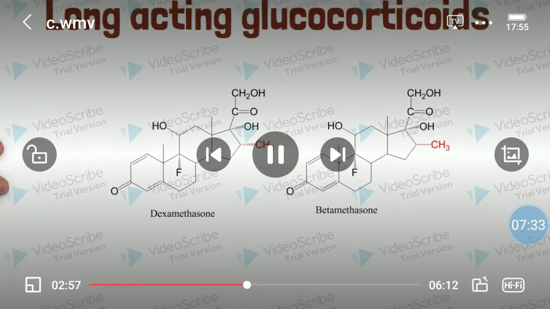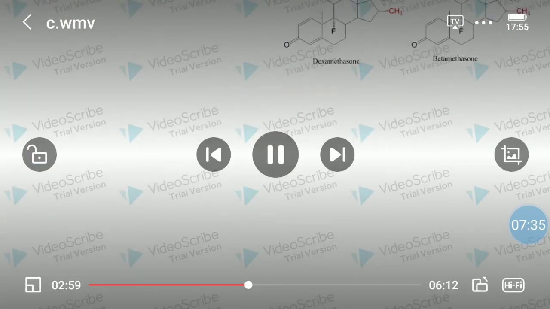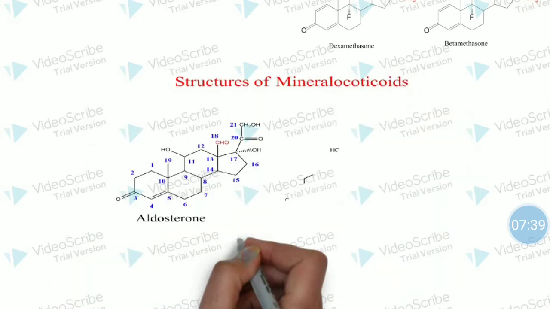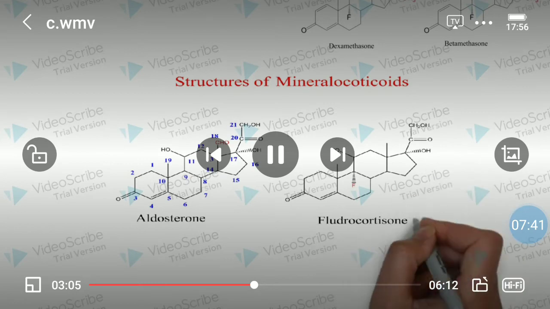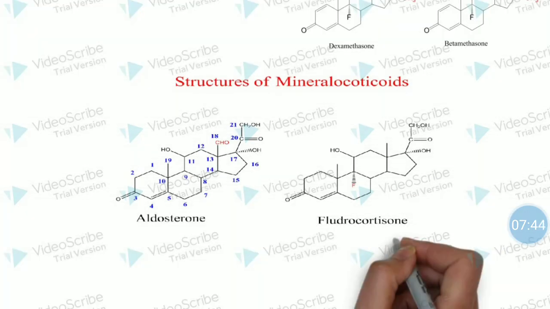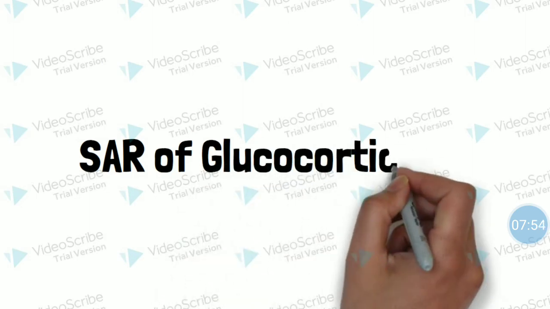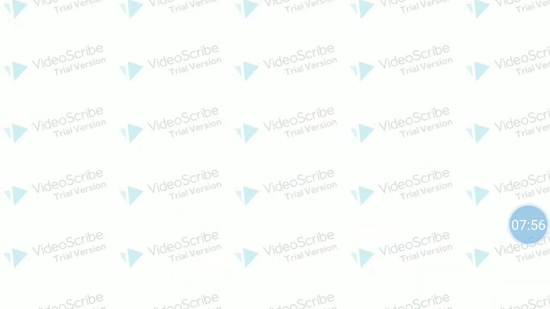Now let us move ahead and observe the structures of the mineralocorticoids. The examples of mineralocorticoids are aldosterone and fludrocortisone. Now let us study the SAR of glucocorticoids.